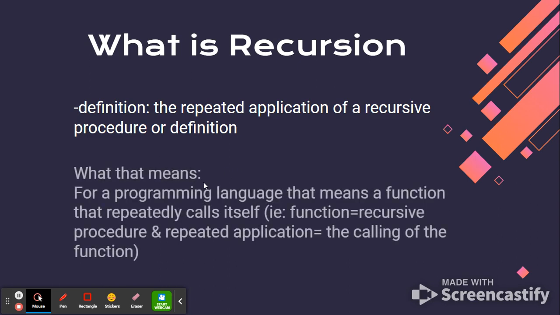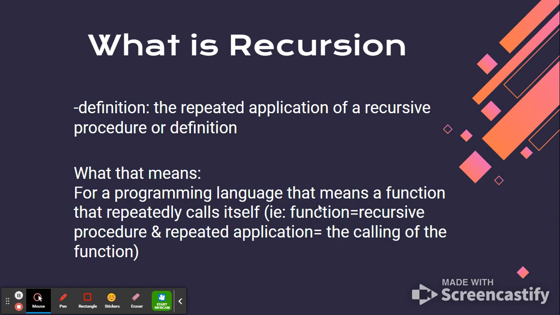So, as far as what that means for us today for C++, it basically just means that it is a function that repeatedly calls itself in this scenario. And because of that, we can basically call our function our recursive procedure up here, right? The repeated application of a recursive procedure. And in this case, the repeated application would be the calling of a function, right? So it is the repeated calling of a function, right?